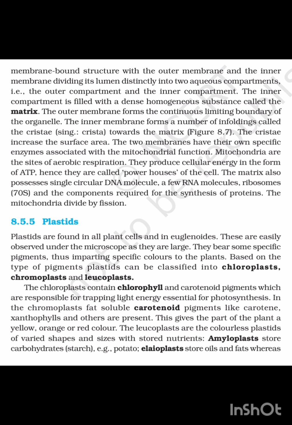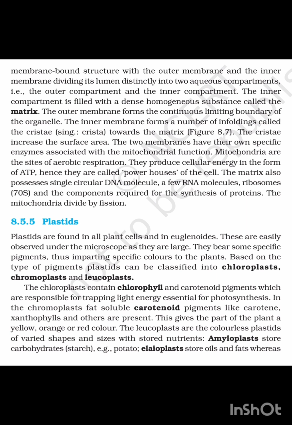Typically, it is sausage-shaped or cylindrical, with a diameter of 0.2 to 1 micrometer and length of 1 to 4 micrometer. Each mitochondrion is a double-membrane bound structure with the outer membrane and inner membrane dividing its lumen distinctly into two aqueous compartments, the outer compartment and inner compartment.